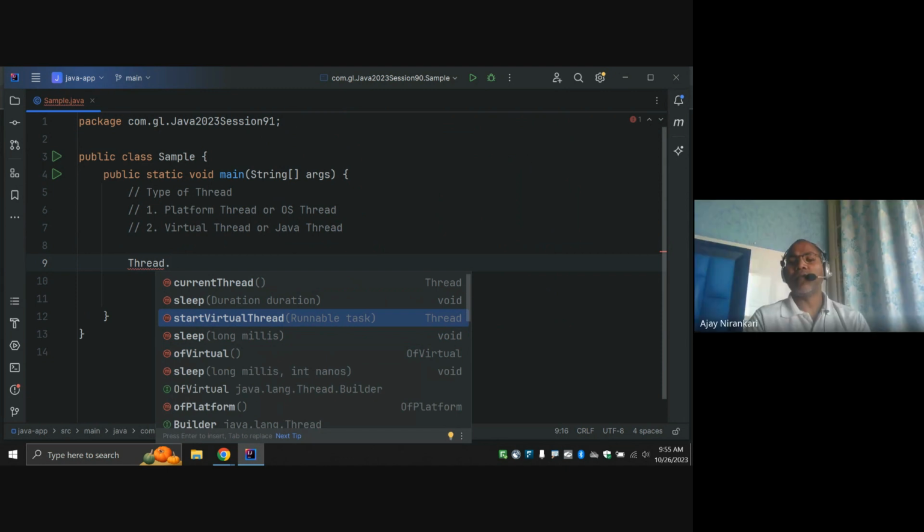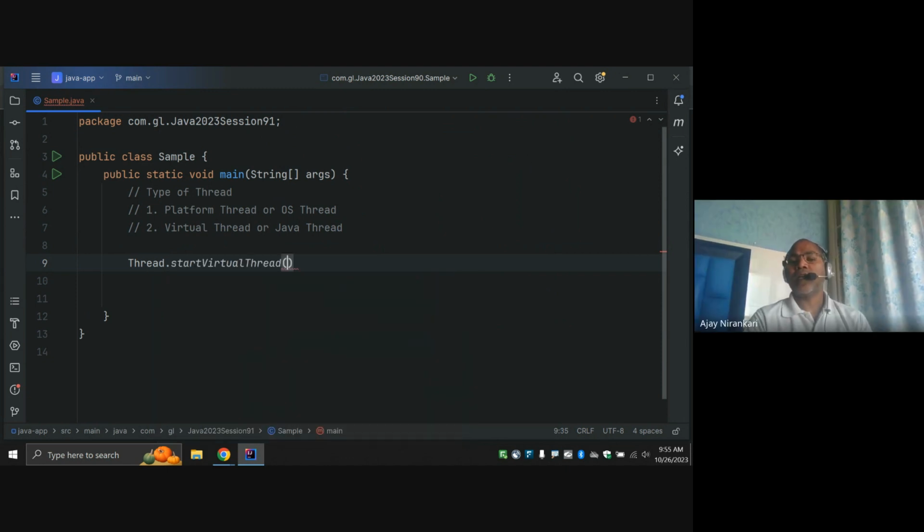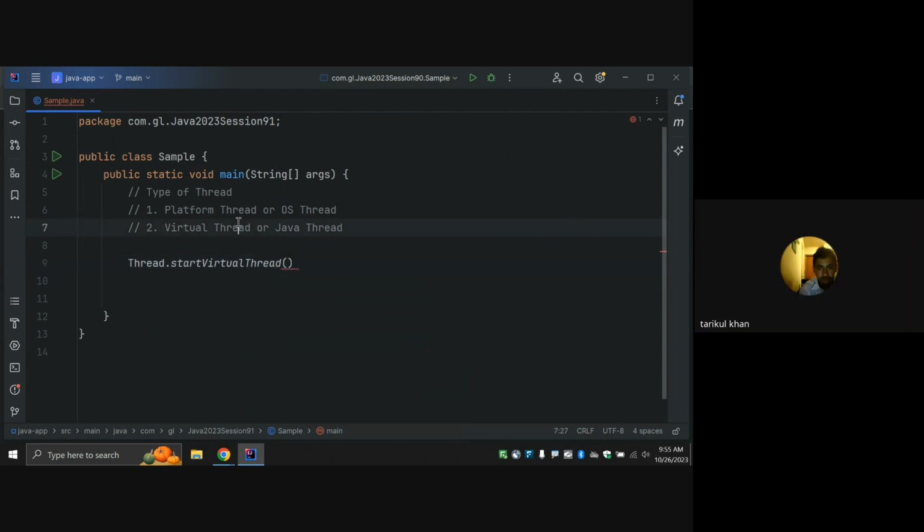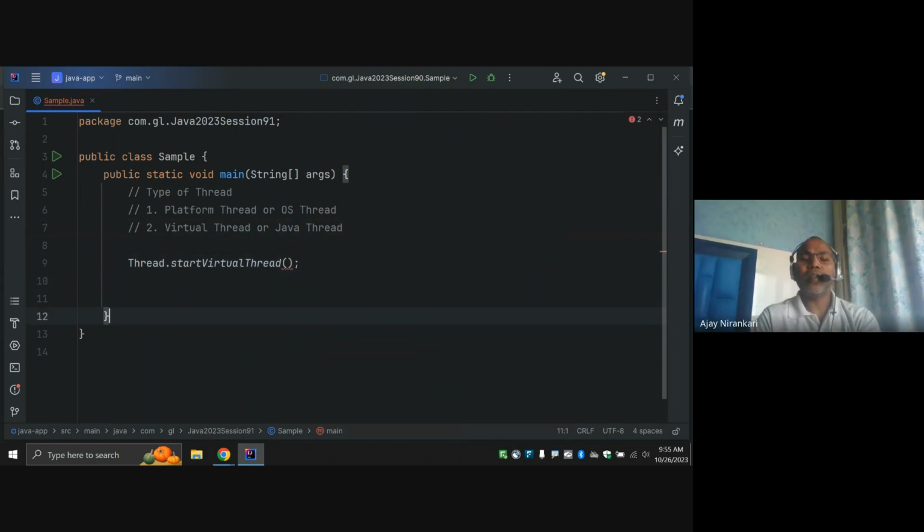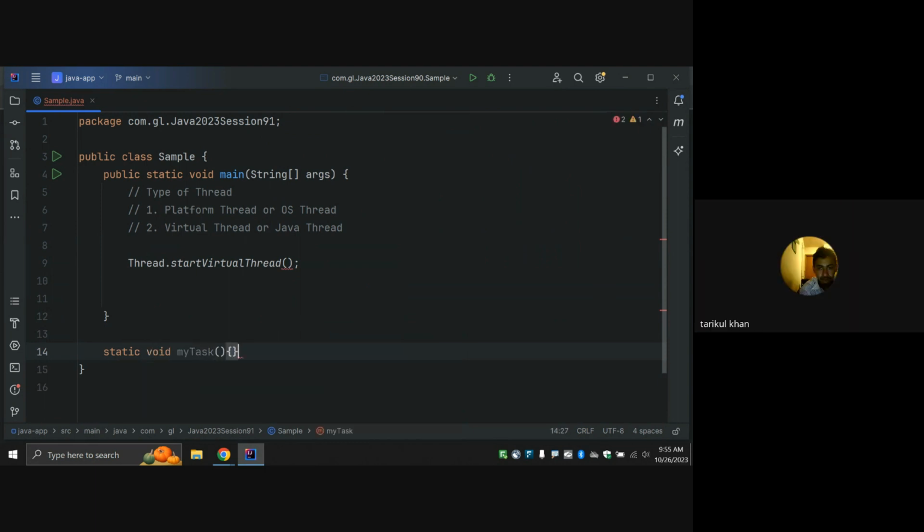Just give one method, startVirtualThread, and here whatever code you have. Let's say this is my task: static void myTask.